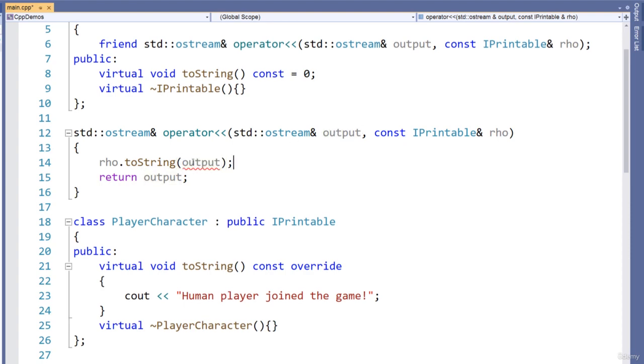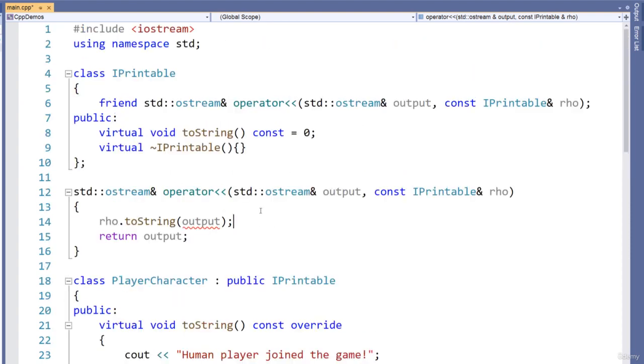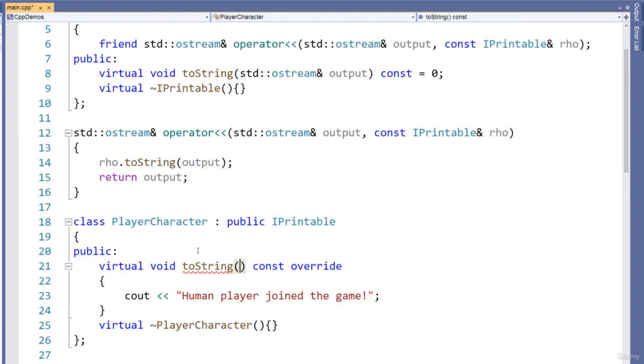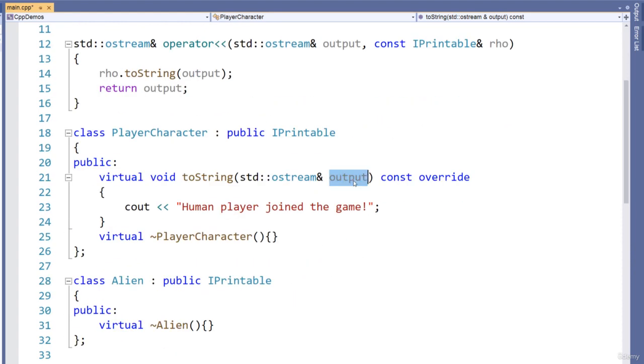So we want to pass that around, so we pass that into the toString function, and we need to make sure that the toString function can actually accept the cout type. And how do we do that? Well, we've done it right here. So all I can do is copy and paste that, and then everywhere here where we implement it, we have to make sure that we pass that in as well, and then we can actually use it.